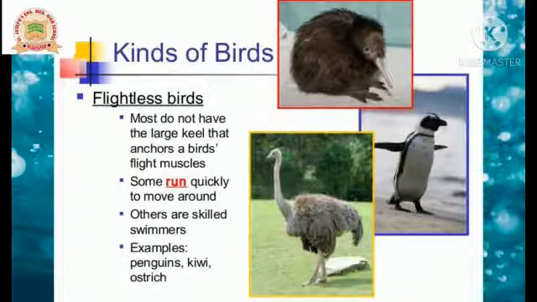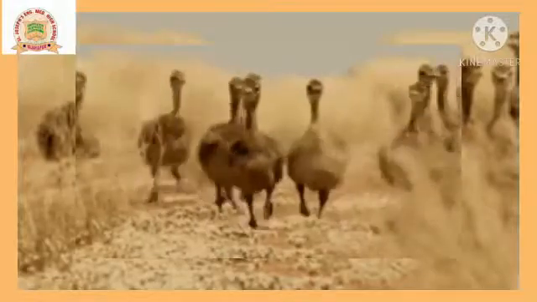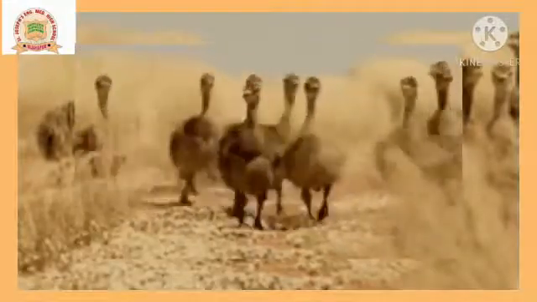They have wings but they cannot fly. These are the flightless birds. But these birds can run very fast, children. Even though they are flightless, they can run very fast. Now you can see in the clip, see the ostrich, it can run very fast. Now the next one is the emu. See that emu, it can run very fast.